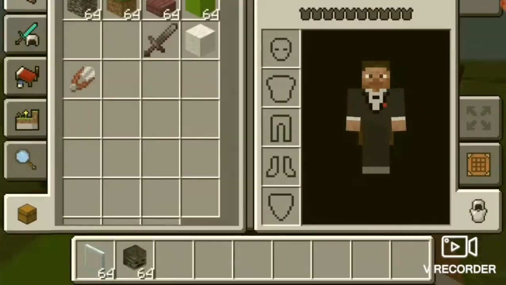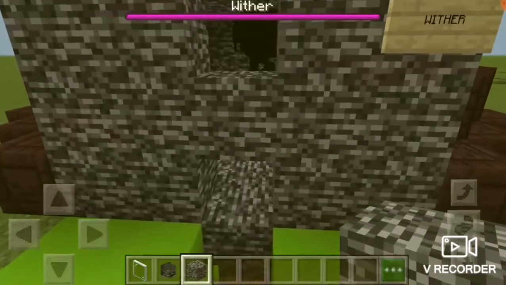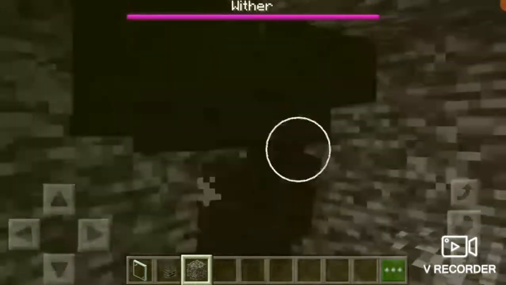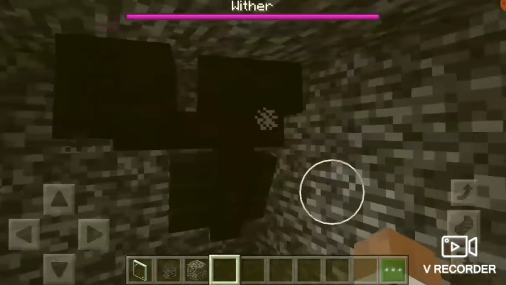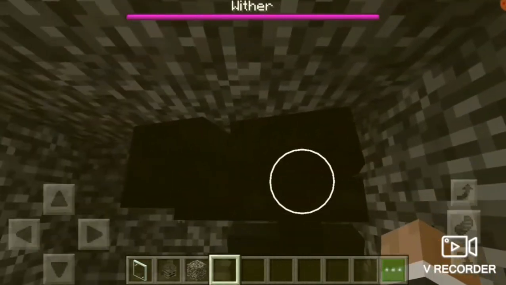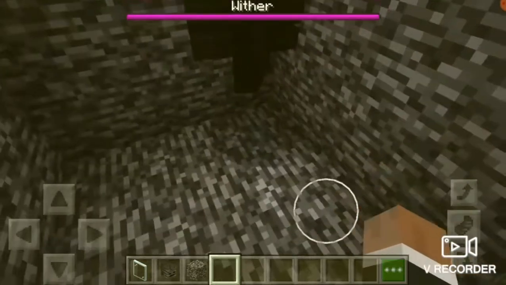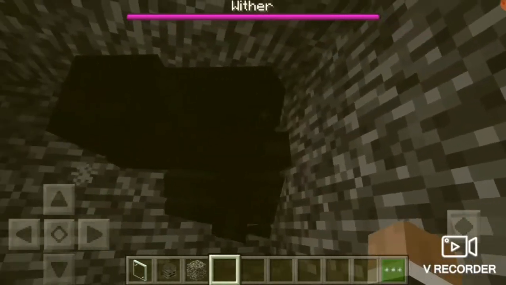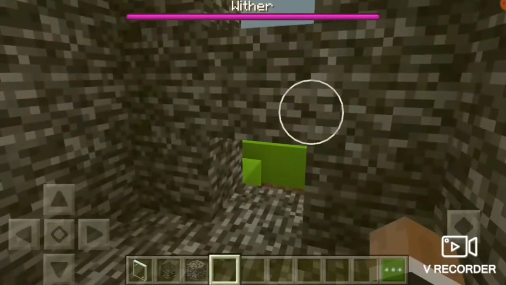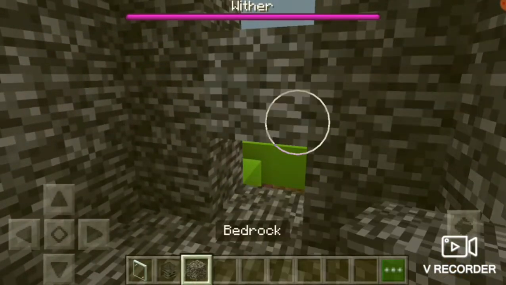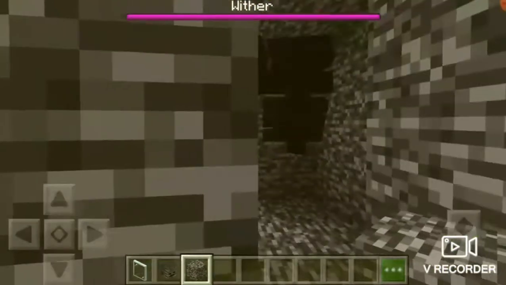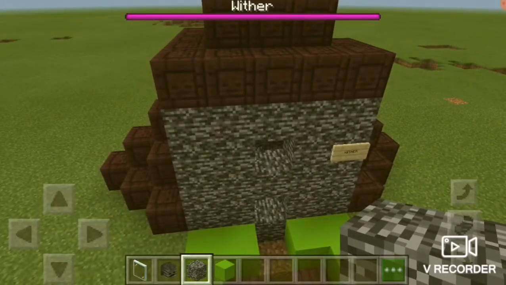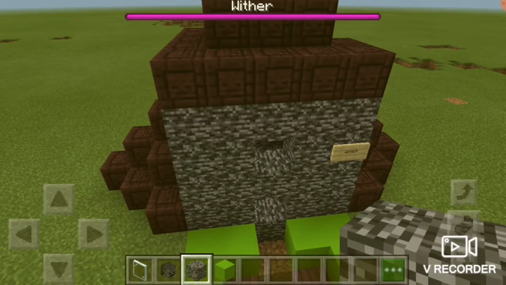Let me quickly go in for some bedrock so I can tap it right behind me. And no, please don't go out. Please don't. Oh, okay. So we can see the wither. Its head is in the wall. Mr. Wither. Anyway, this head is probably the size of approximately 1 block. Okay, let me just quickly go out to make sure that is the case. I'm sorry, but I was just really scared that this would make everything explode. So I'll be back with the information of how high the wither is.